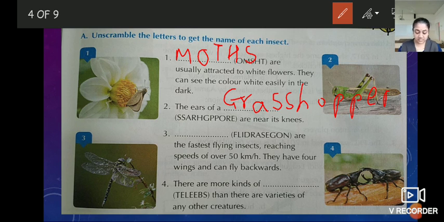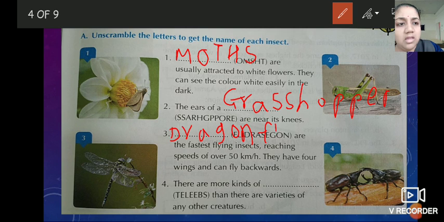Write down, my dear children. Dragonflies. Fourth number, there are more kinds of dash than there are varieties of any other creatures. And the letters are TELEEBS. You can see the picture, 4 number. What is the answer?